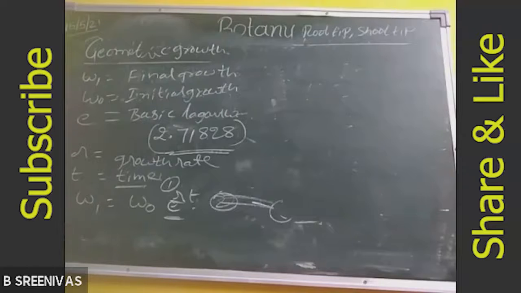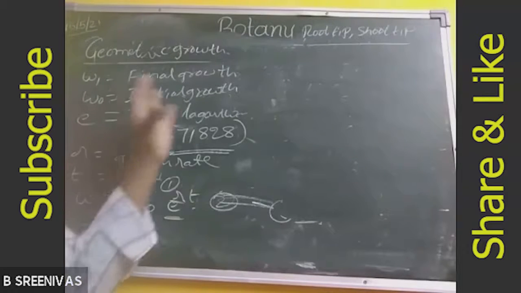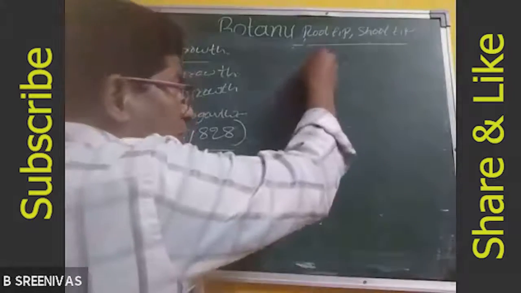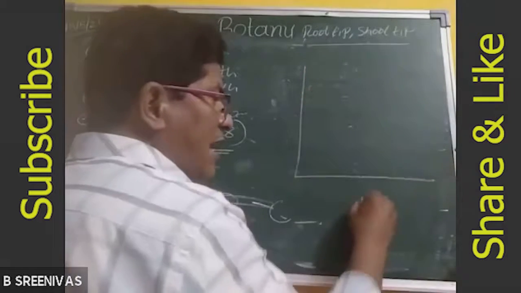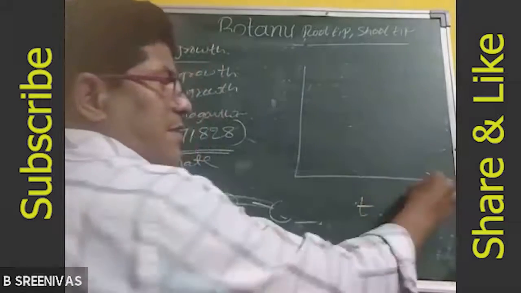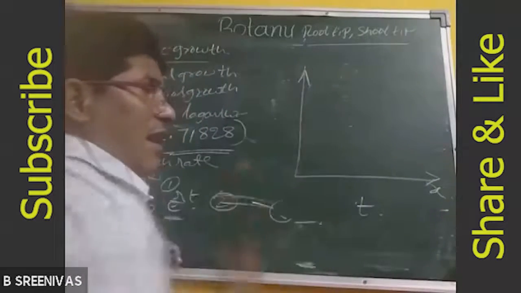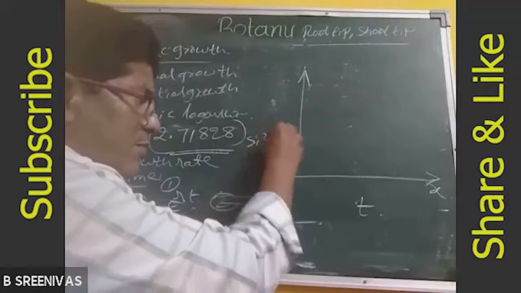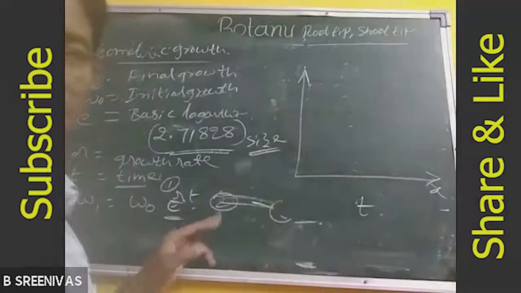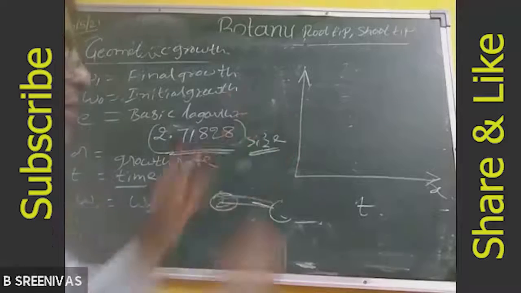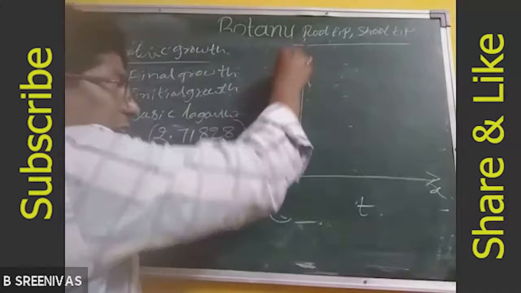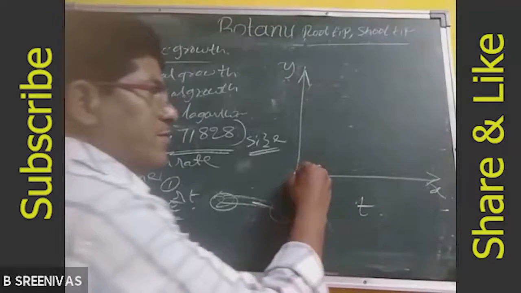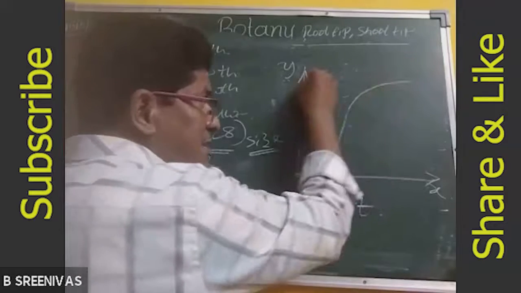So when we plot a graph of the geometric growth, taking the time on the x-axis and the size of an organism on the y-axis, we obtain a graph. What type of graph is obtained?